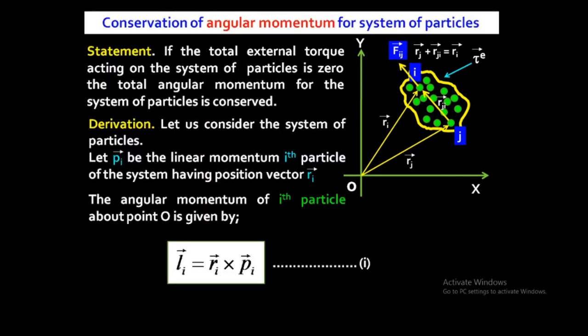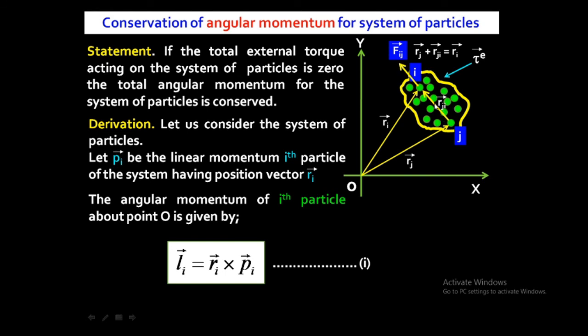We are considering a system of particles. In the system of particles, we are considering the ith and jth particles. For the ith particle, the position vector is Ri. For the jth particle, the position vector is Rj. The line joining the i and j particles is the position vector Rji. The force acting between these two particles is Fij along the same direction. That's why Fij and Rji are in the same direction, hence their cross product is 0.